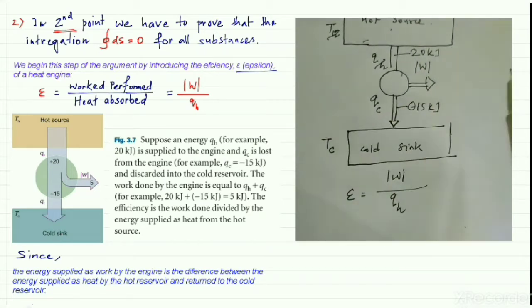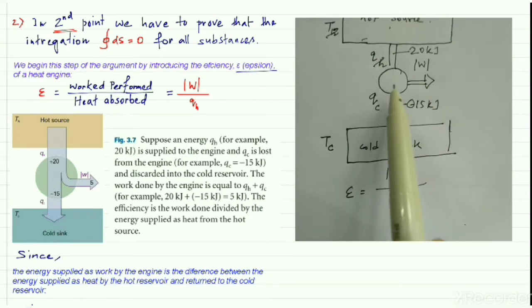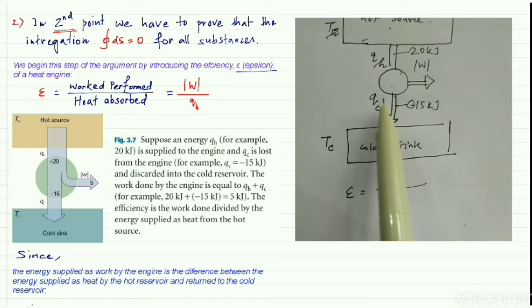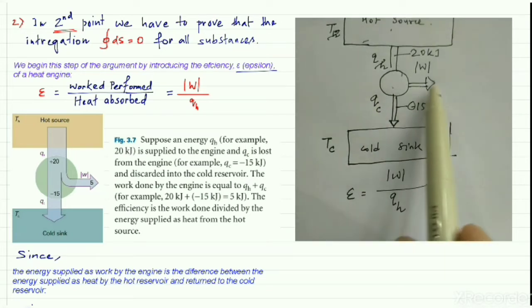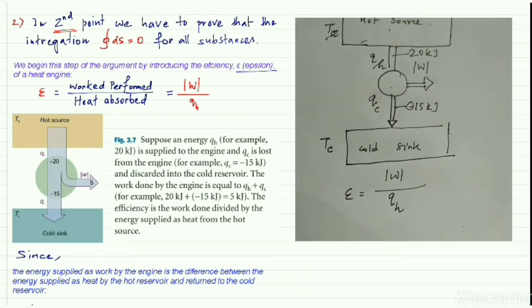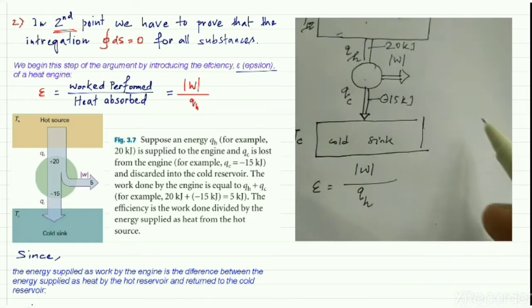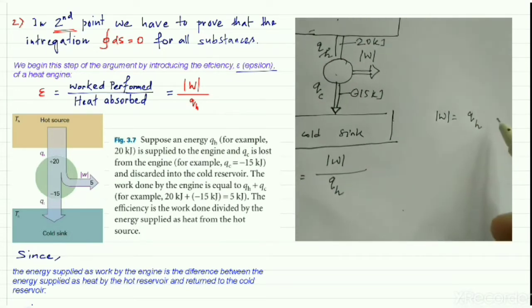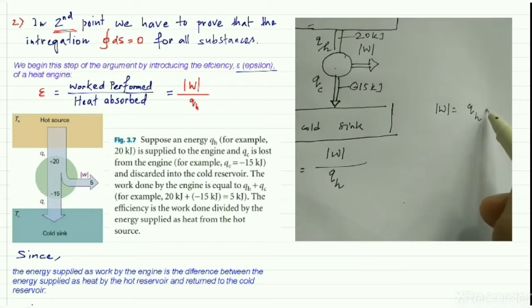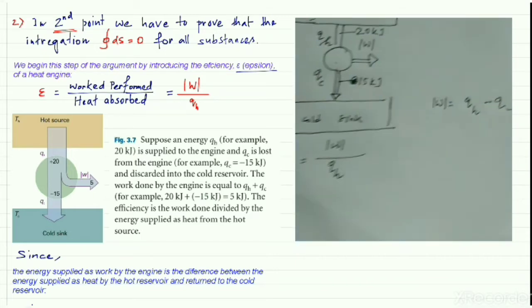If you notice carefully, the QH amount of heat is absorbed by this machine, and QC amount of energy cannot be converted into W. That means the loss, how much heat will be converted into work. So the work will be QH, plus, minus QC.